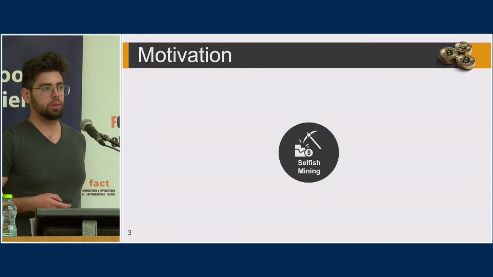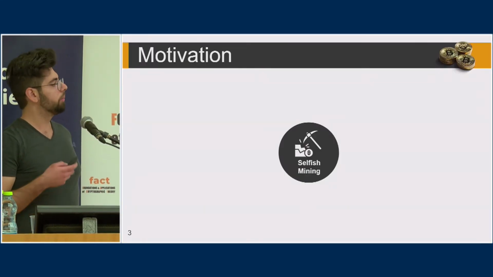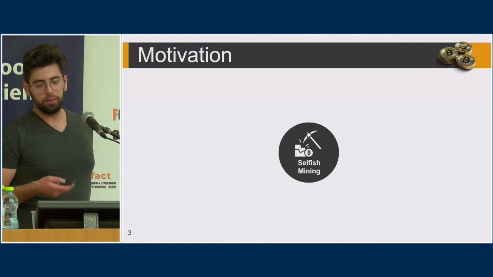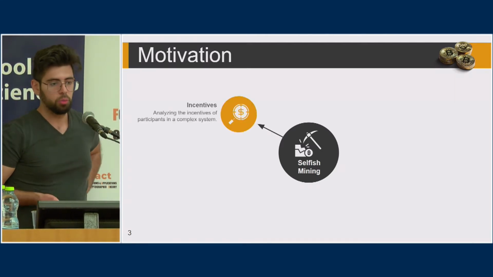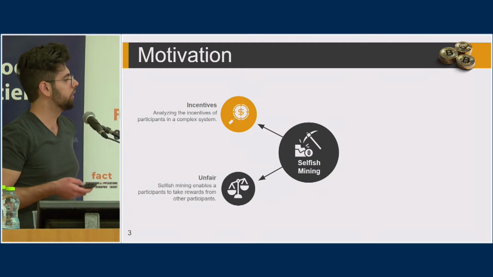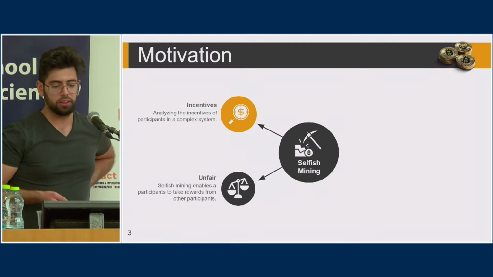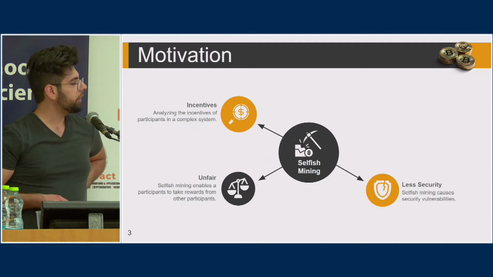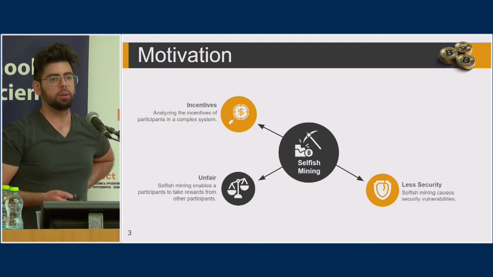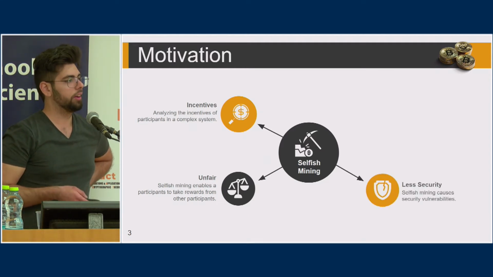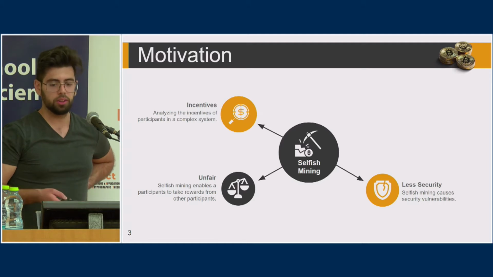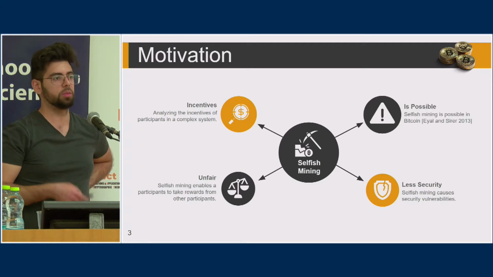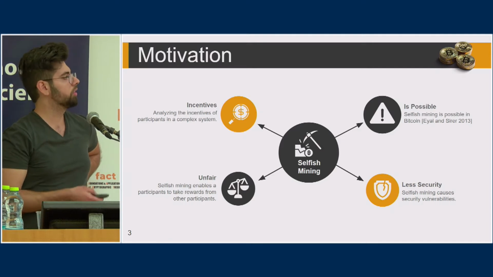So the motivation is to analyze the incentives of participants in a complex protocol such as a blockchain. We want to study selfish mining, which is some form of behavior a miner can take in order to gain more rewards than their fair share. This causes unpredictable behavior of miners and can lead to less security. And the main problem is that it is possible. The previous work showed a specific strategy which manages to achieve more